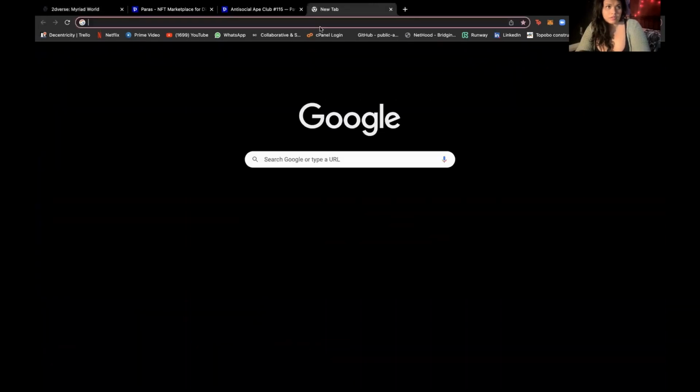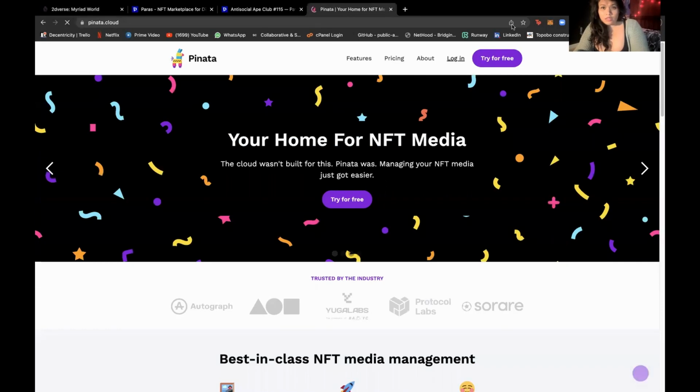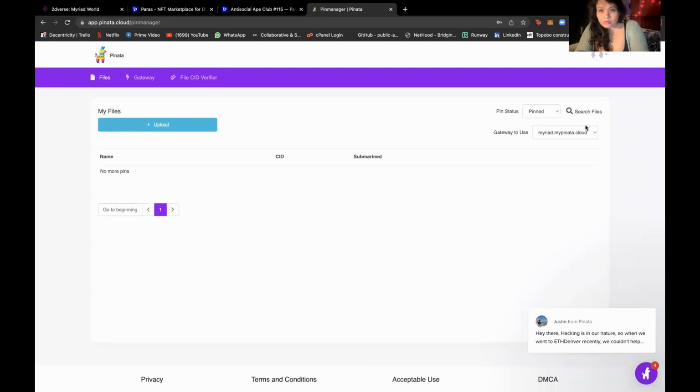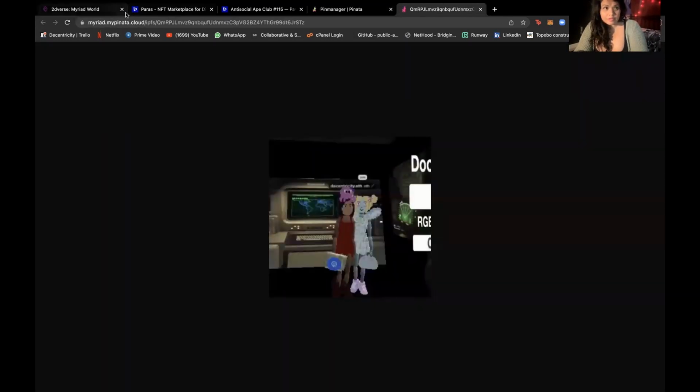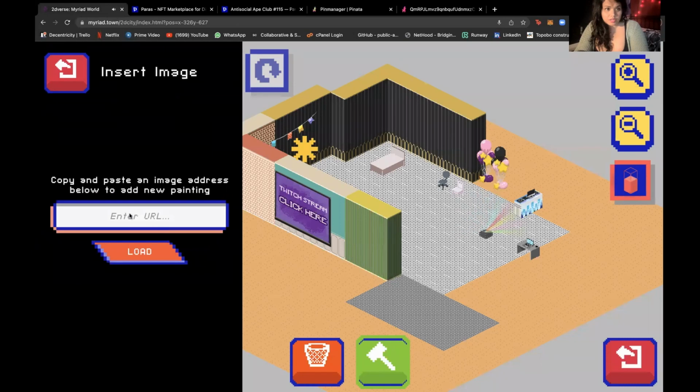I think I can just go to my Pinata. Pinata, login, and same. All right. So I'm gonna sort of use some of the things that I've already had here. My date with Pixie. There you go. Copying that. And I'm inserting an image. That is an image now.